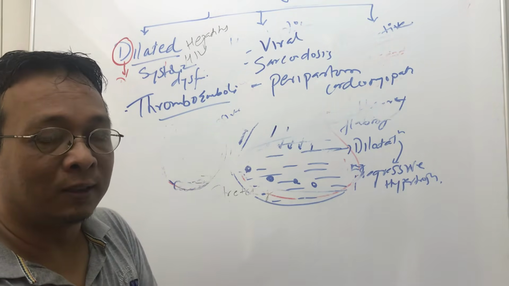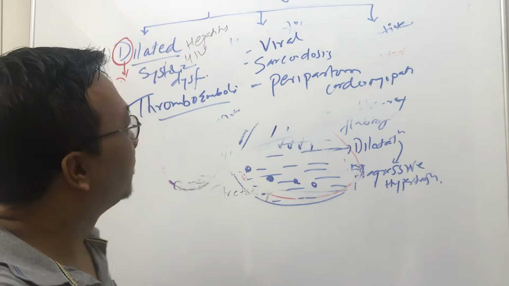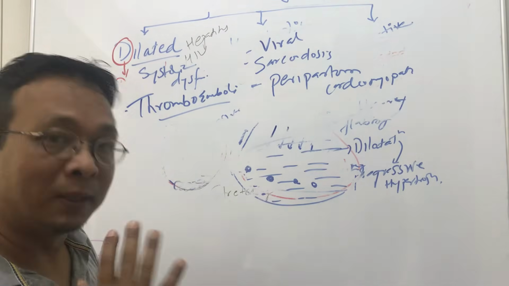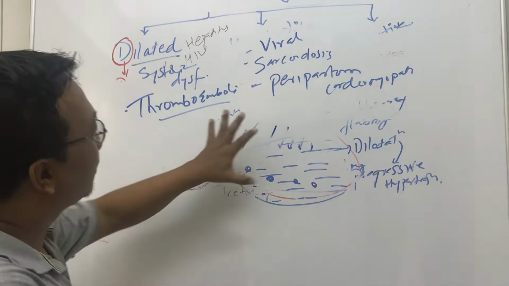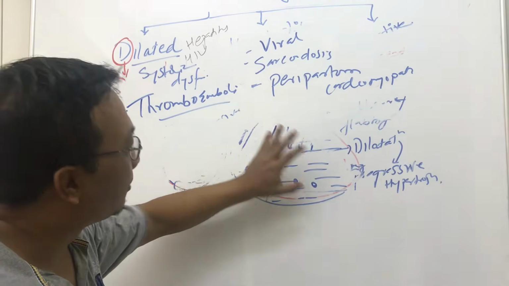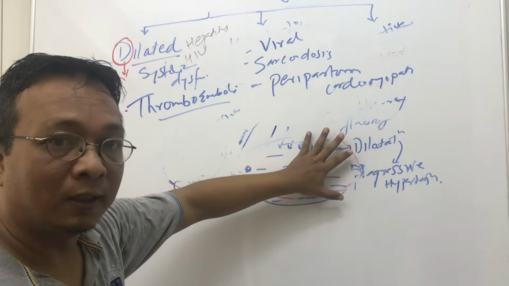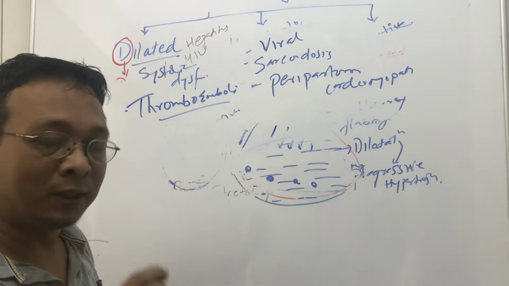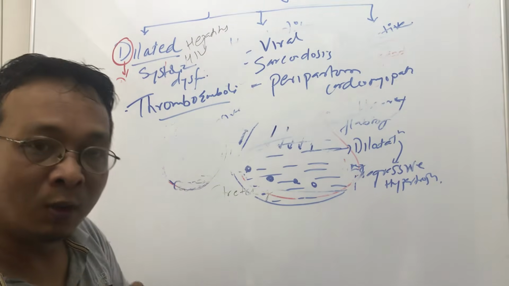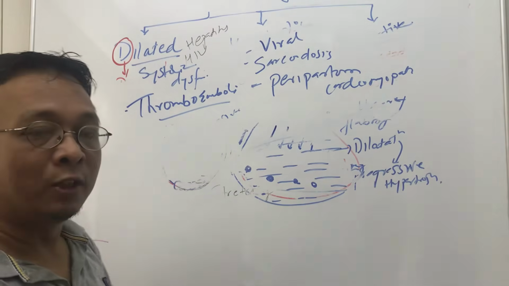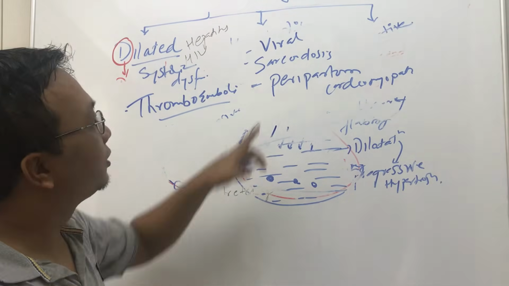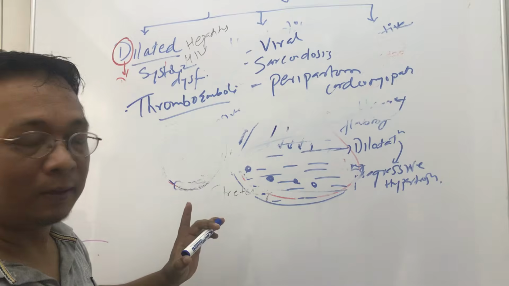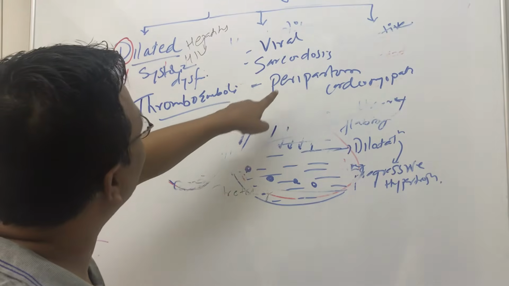It's a normal physiological thing. There is metabolic rearrangement, and because of that, there are multiple factors. Because of that, some myocytes may be damaged, and as a result, there is dilated cardiomyopathy. So one more MCQ: which cardiomyopathy is present in alcoholism? Dilated. Which cardiomyopathy is present in pregnancies? Dilated cardiomyopathy. Okay. So viral, sarcoidosis, peripartum.